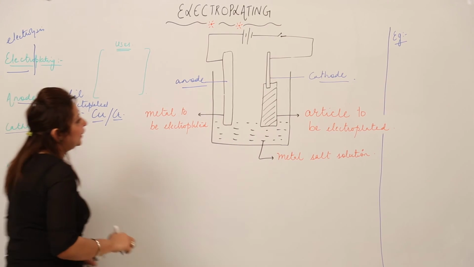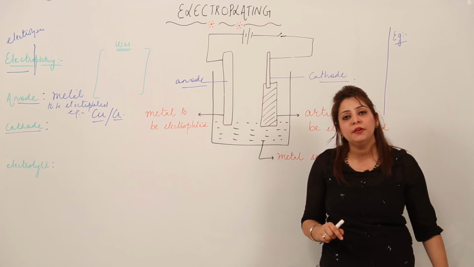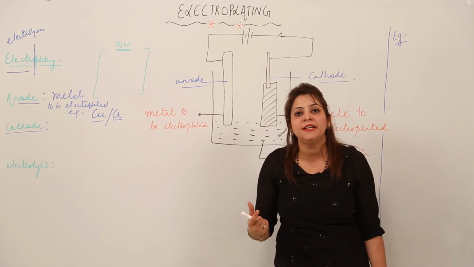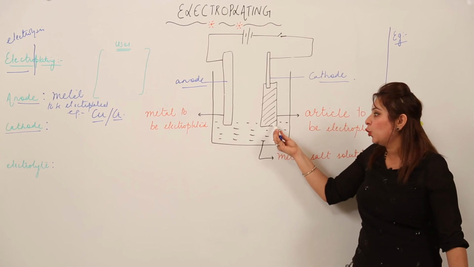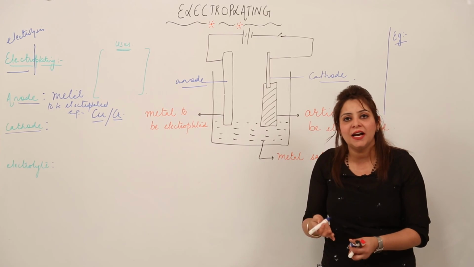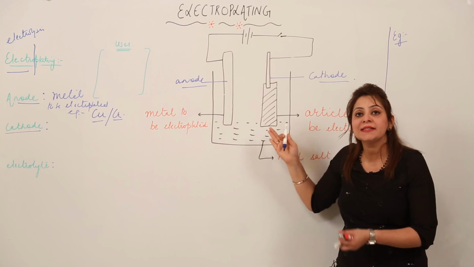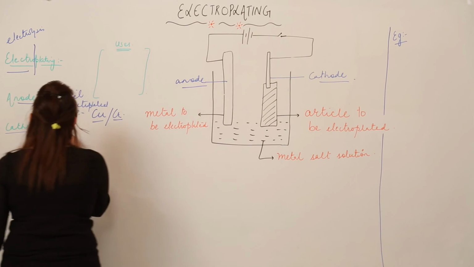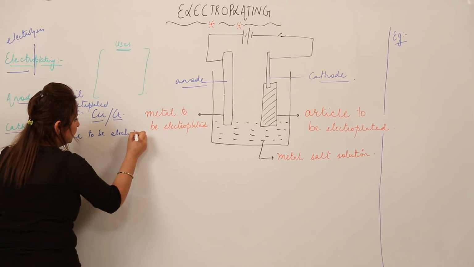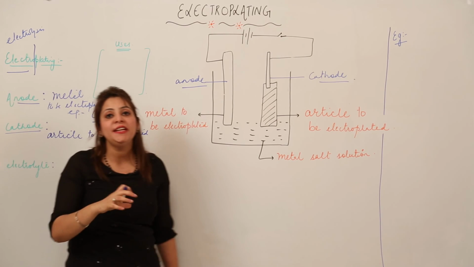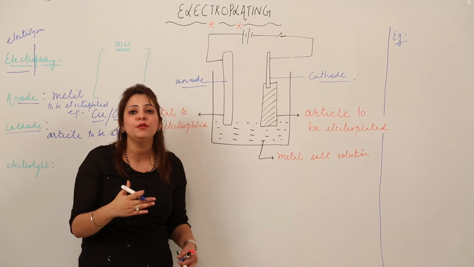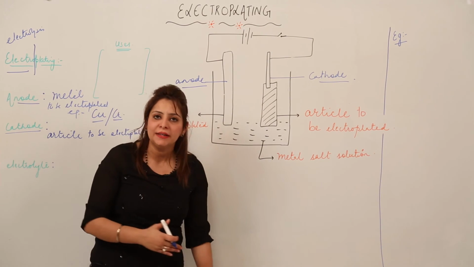And as far as cathode is concerned, the cathode electrode will be made up of the article on which we want to deposit the desired metal, right? So that means cathode is made up of the article which is to be electroplated. Suppose we are taking an example of an iron article, so that means the iron article will be made as cathode, right? So cathode will be made up of the article which is to be electroplated. That means the article on which we need a certain kind of coating, or the article for which we want to improve the properties, right? So that has to be made cathode.